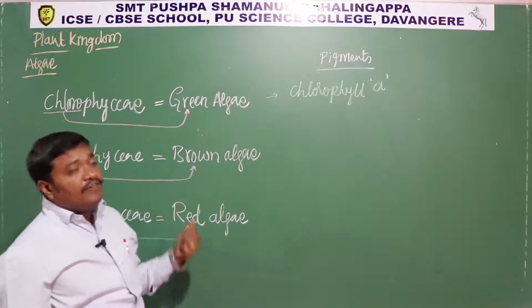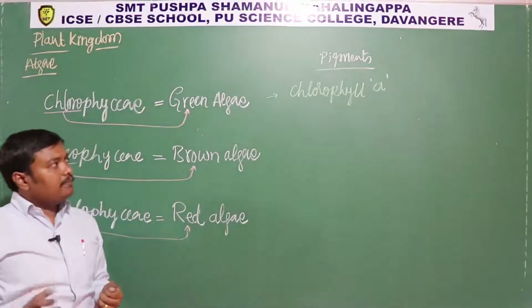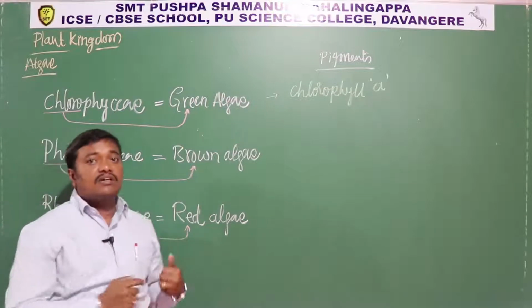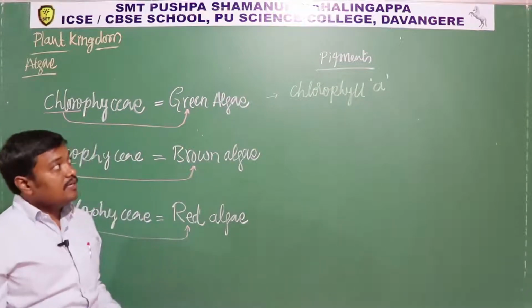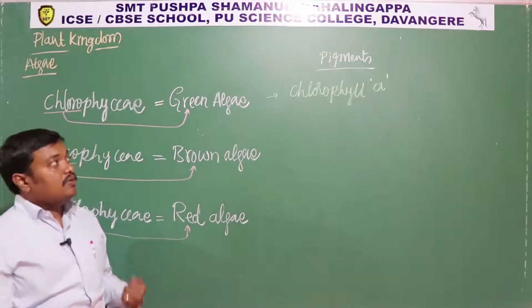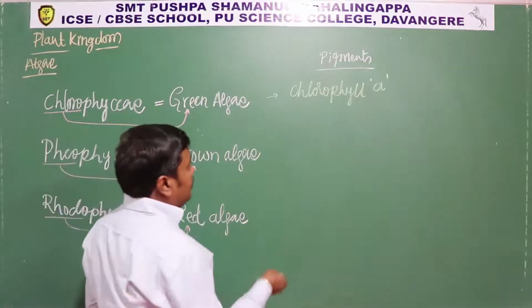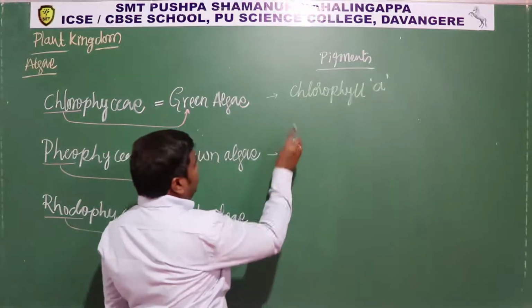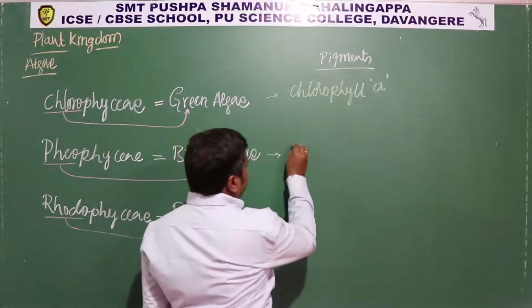Chlorophyll A is the important pigment involved in photosynthesis. We are going to learn about this in the photosynthesis chapter, because chlorophyll A forms the reaction center during photosynthesis. You will read about it in the photosynthesis chapter. Then chlorophyll A is also present in brown algae.